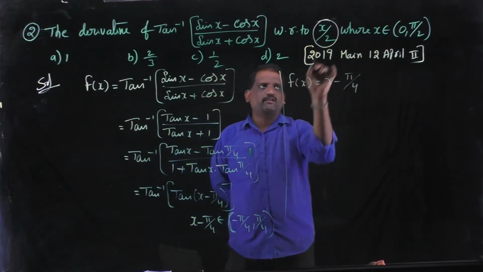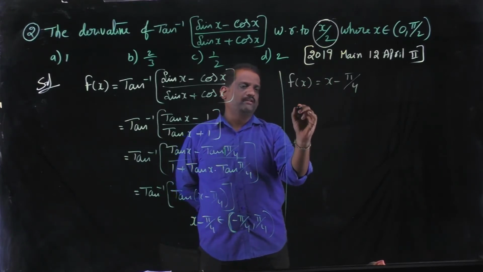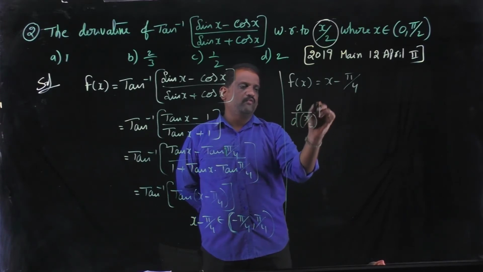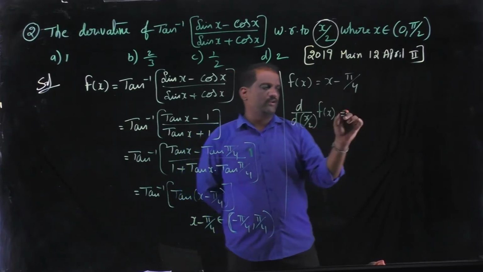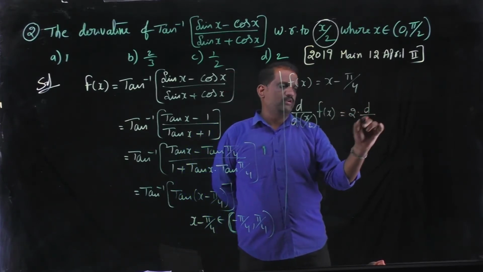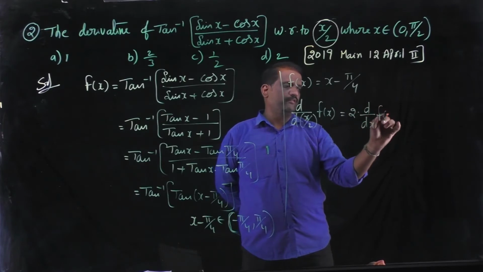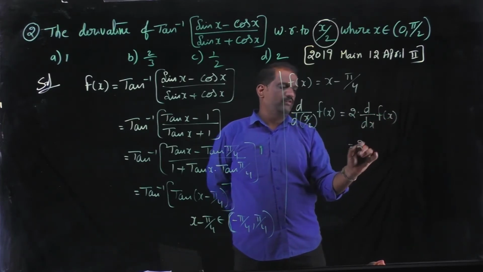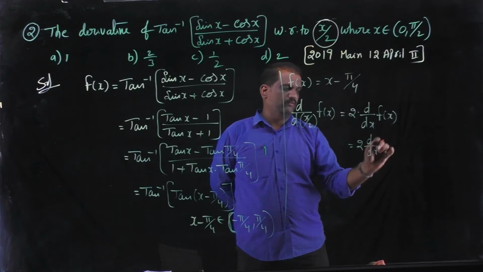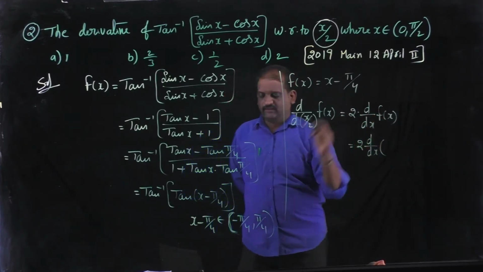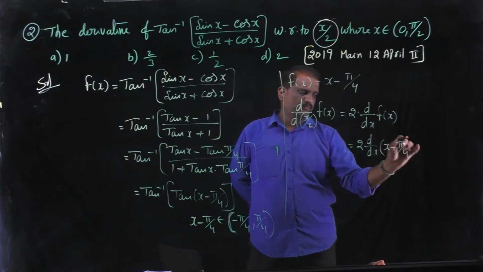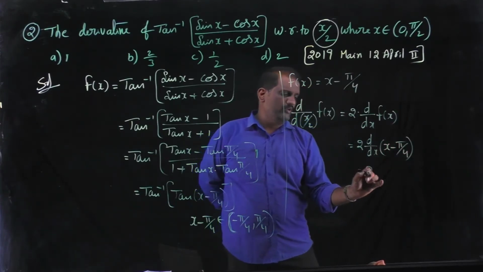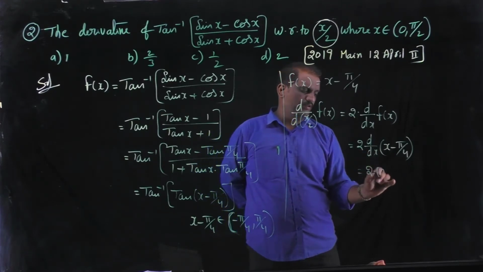Differentiate f of x with respect to x by 2. Then d by d of (x by 2) of f of x, that is equal to 2 comes to the numerator, 2 into d by dx of f of x, which is x minus pi by 4. 2 into the differentiation of x is 1.